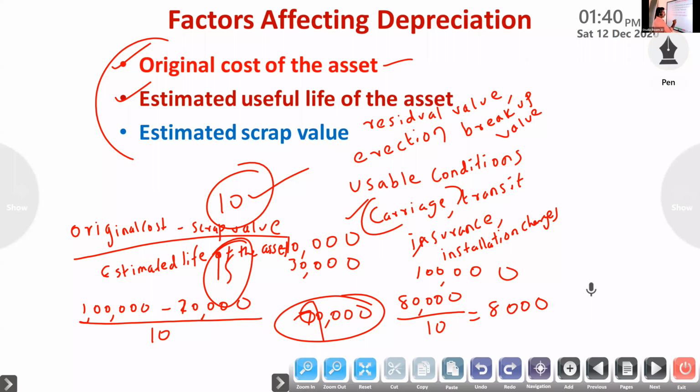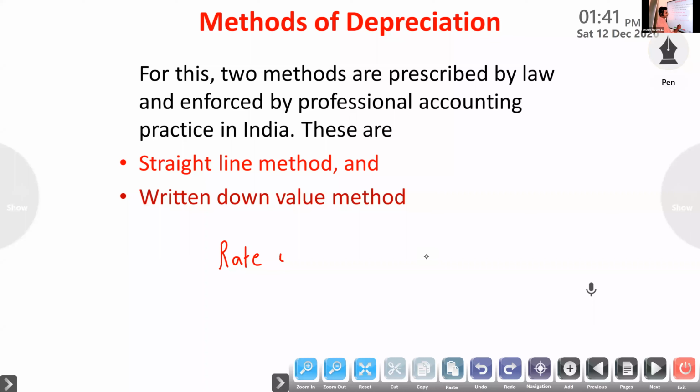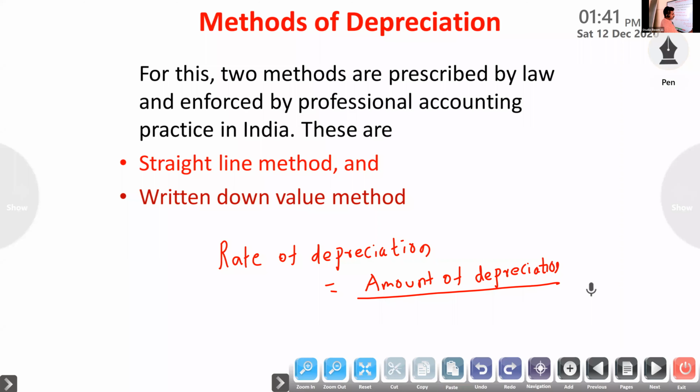Rate of depreciation is equal to amount of depreciation divided by original cost into 100.